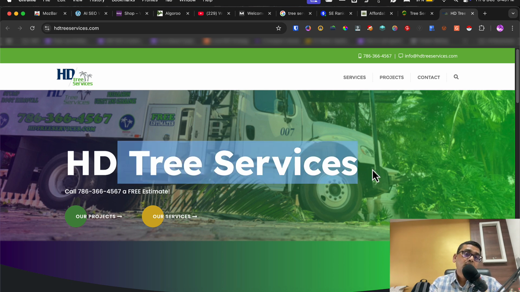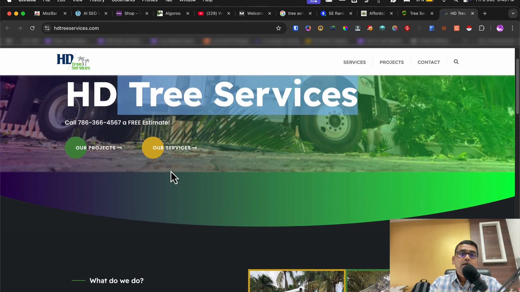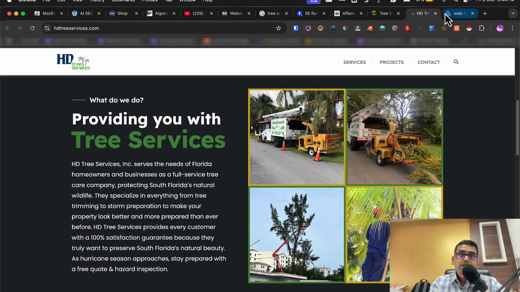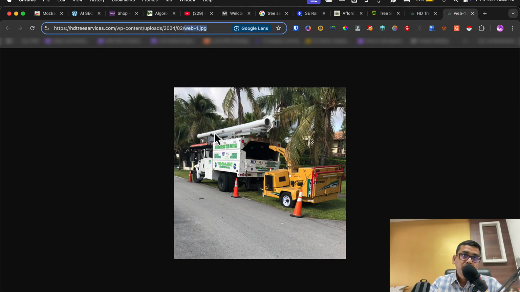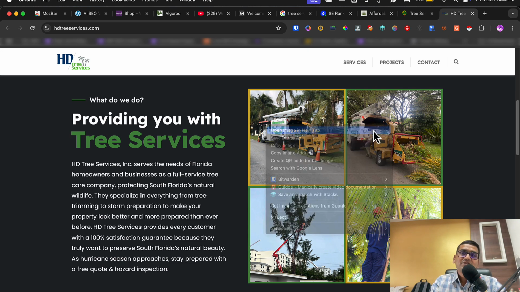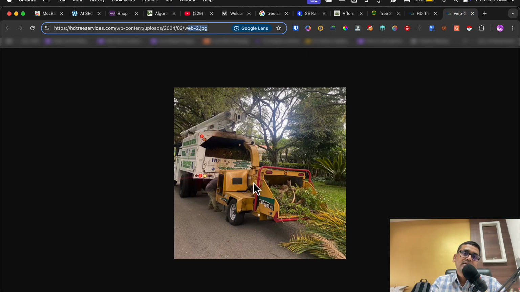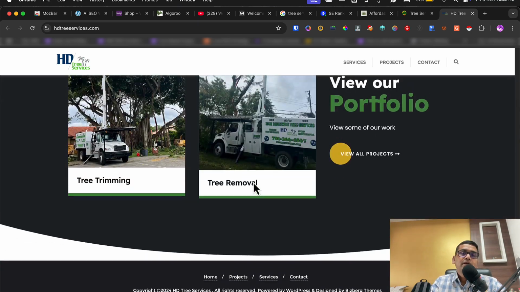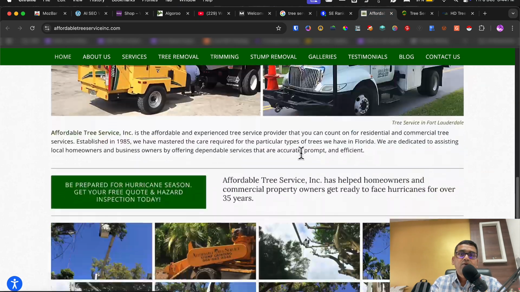If they had optimized H1, maybe they would rank better. Also, they might have certain kinds of expertise and those things mentioned there. Now let's see this guy. You see the file name is Web-1. That's what most of us SEOs do. We forget these basics. So now you can say the image names are not even optimized, and that may also be hurting it.